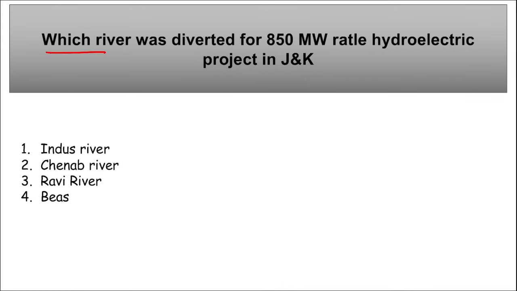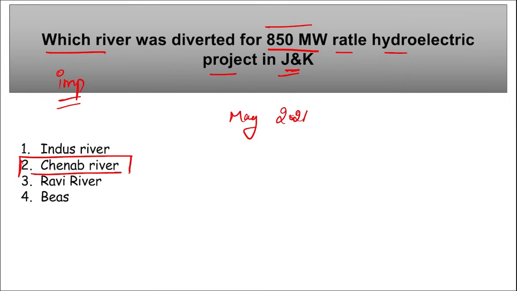Next, which river was diverted for 850 megawatt Ratle hydroelectric project in Jammu and Kashmir? And this question becomes important. Remember, recently it was Chenab river, right? It was diverted through diversion tunnels in the Kishtwar district of Jammu and Kashmir, and this is a major milestone of 850 megawatt hydroelectric power plant in Jammu and Kashmir that is scheduled to be commissioned by May 2026. Correct? Take a note of this. This was Chenab river.